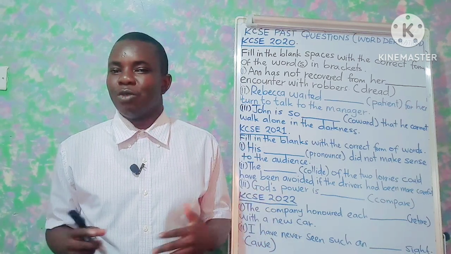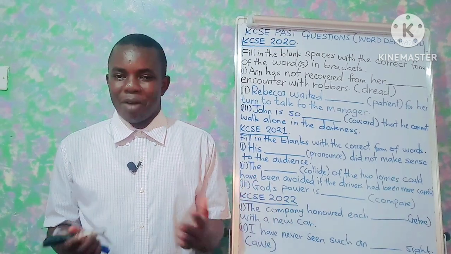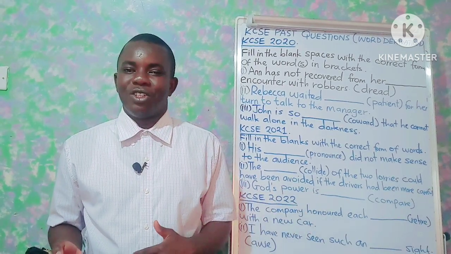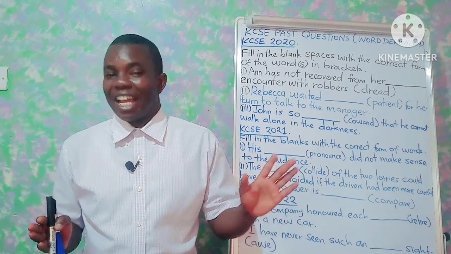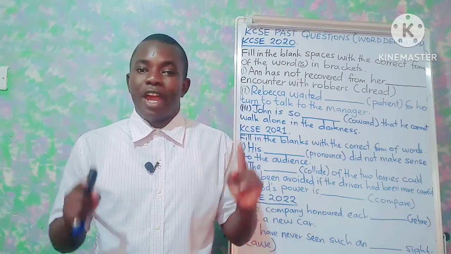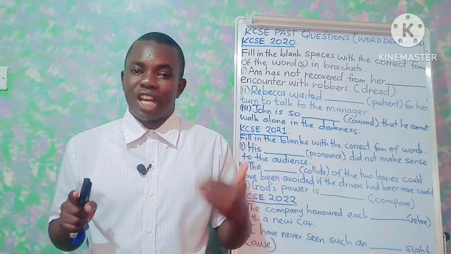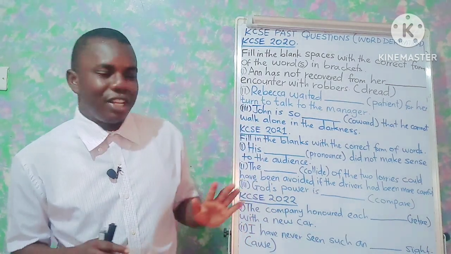Some students have come to me and asked, "Sir, where will we apply such questions?" Nobody is going to ask you in KCSE to define what an adjective is, but you're going to use the content that you've been taken through in adjectives to answer questions.